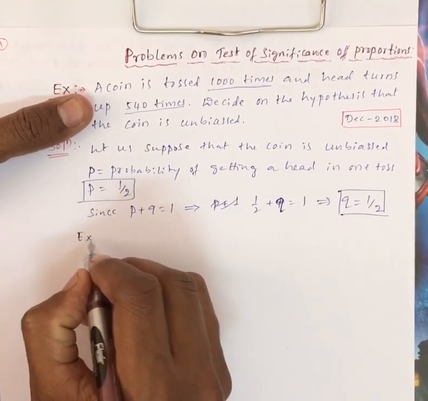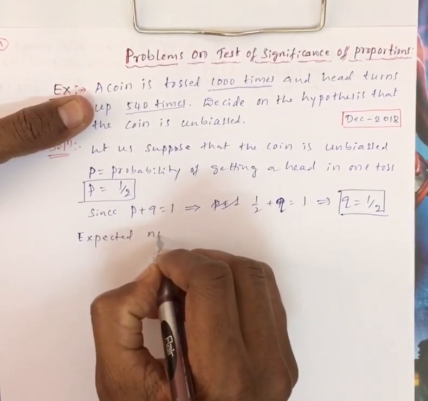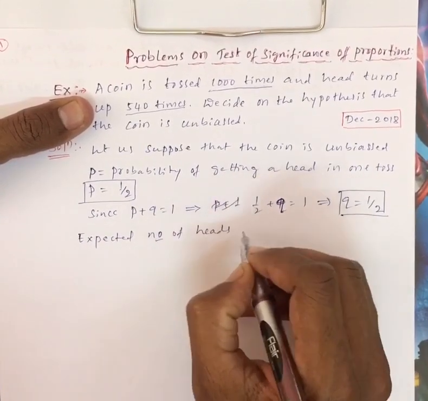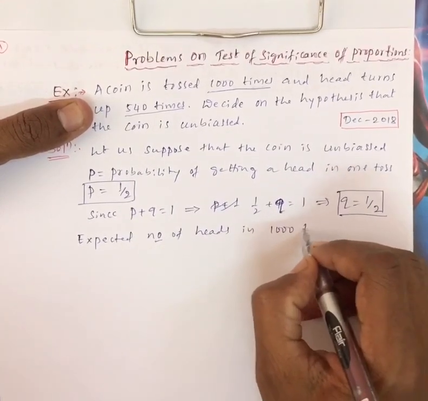Now the expected number of heads in 1000 tosses.